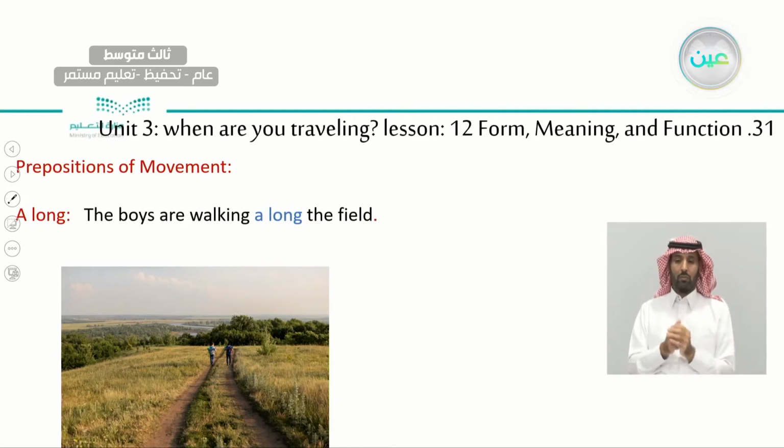So the boys are walking along the field. You can say along the street, along the path, along any situation you can find the people in, okay? If they are on a street, you can say they are driving along the street, or if it's a path like this one, you can say they are walking along the field or the path.